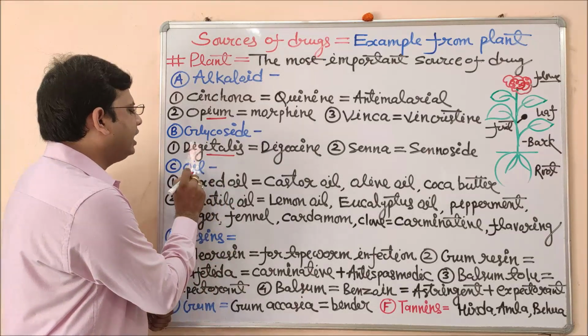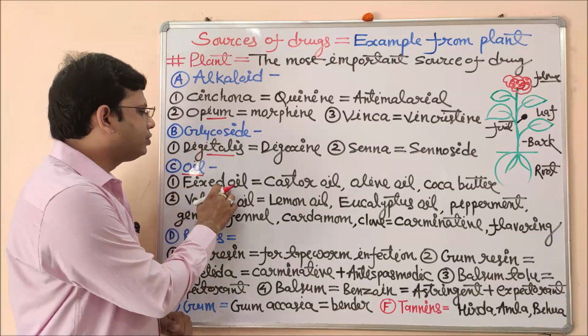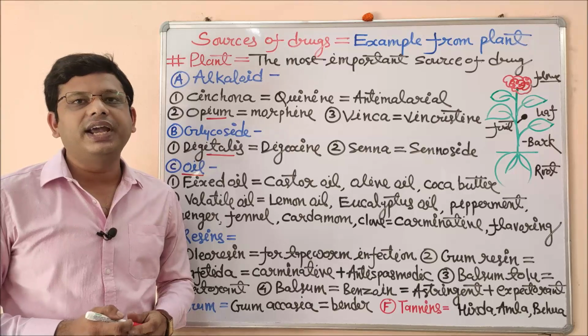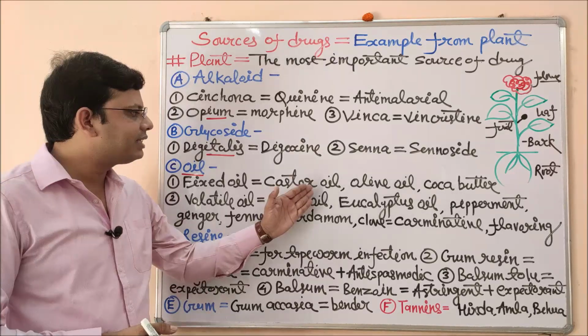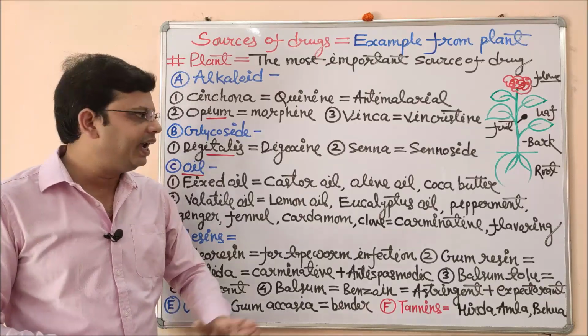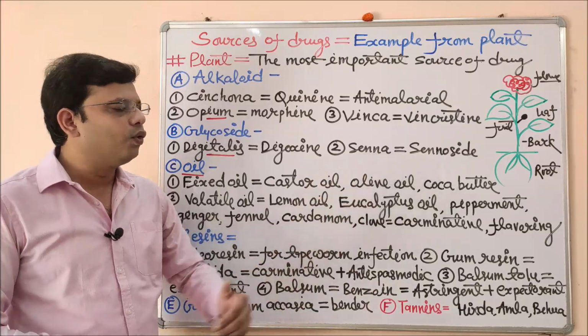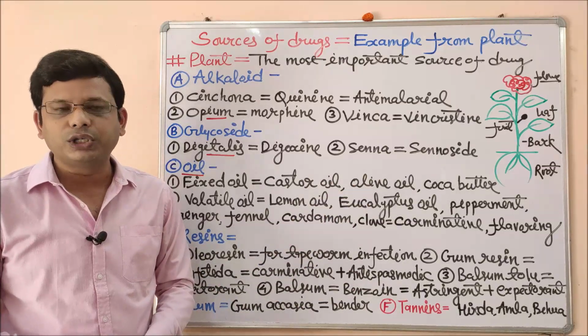Coming to the next one, that is oil. There are different types of oil. First is fixed oil, the oil which cannot be evaporated at room temperature. Castor oil is used in the treatment of constipation, it makes stool soft and lubricated. Olive oil is an important source of omega-3 fatty acids. Then cocoa butter is used in the preparation of different cosmetic products.